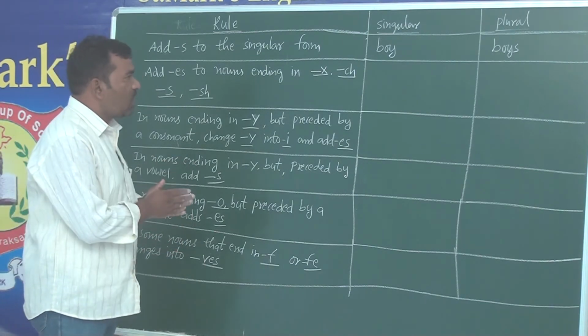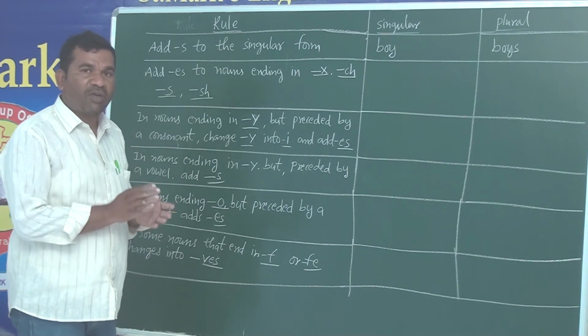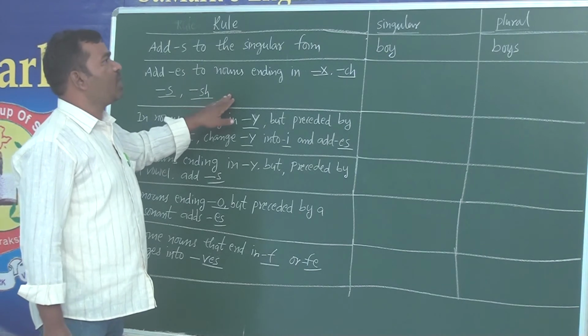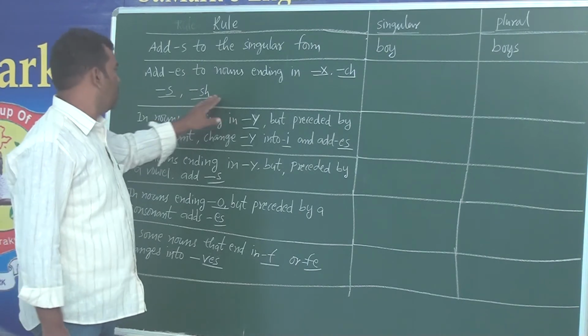But some words require certain rules to get into plural. What are they? We will see.